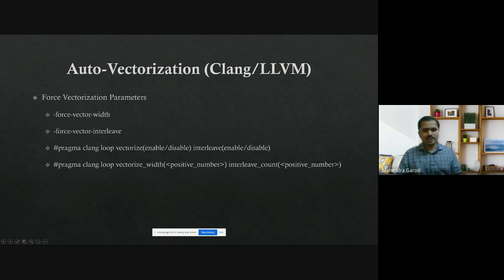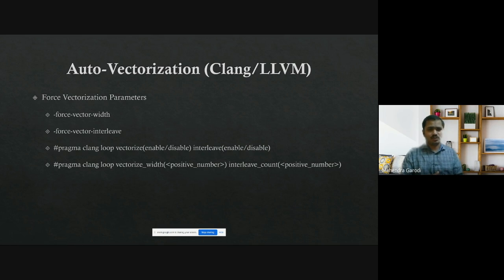You can force interleaving. So what is interleaving? For example, now you have a vector length of 8. When you are trying to load 8 elements, it will take some time. So in that same time, instead of going for the operation on those elements, you say, okay, request the next 8 elements, request the next 8 elements. So these 3 loads are there, and after those 3, you do the addition or multiplication which is required, and then you store these 3 vectors. This kind of interleaving can also be done.